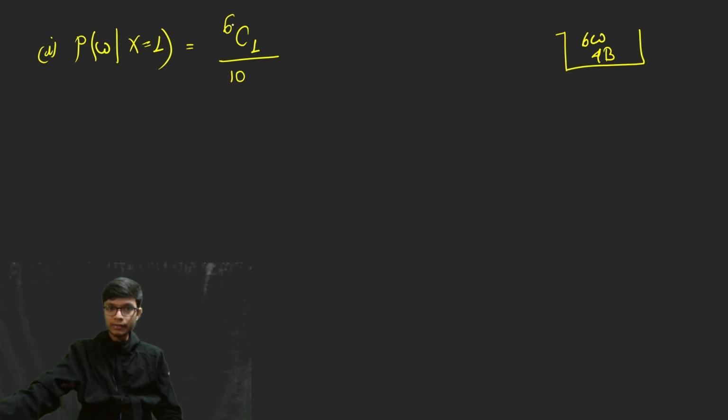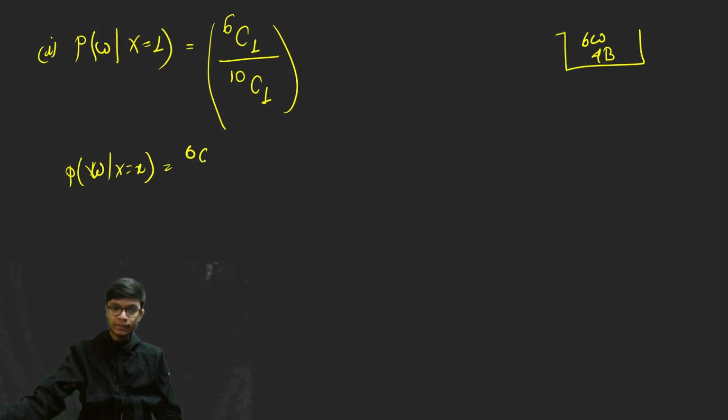That is basically 6c1 divided by 10c1, since the total cases will be 10 balls, and out of the 10 balls you choose one ball. That is the probability of getting a white ball, where the number of balls to be drawn from the bag is denoted by x, and x is equal to 1. Similarly, you can find the remaining cases of getting a white ball given that x is equal to 2. That is basically 6c2 divided by 10c2, and so on up to a similar result.